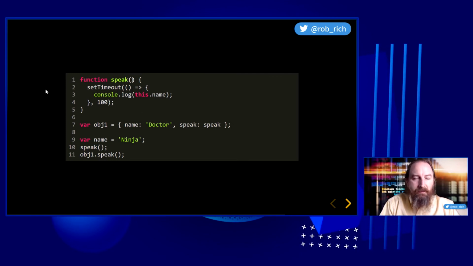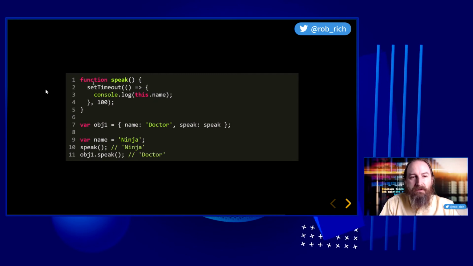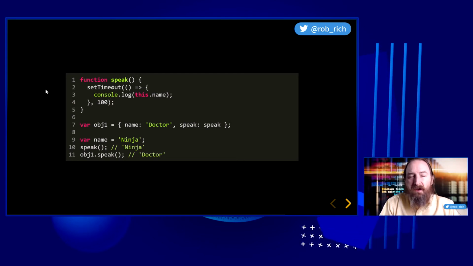Now, coming in here, obj1 is the this. We'll use an arrow function to capture that obj1. And when this new scope happens, obj1 is already set and we get the correct answer, doctor. Perfect. Now we use this inner function to be able to capture the this, to be able to correctly use it inside of this set timeout. That's perfect. But we didn't use it in the outer function because that would have overridden it and made sure that we only got the global this. Yeah, we probably need a comment to describe that.